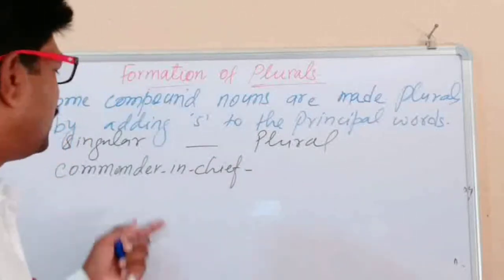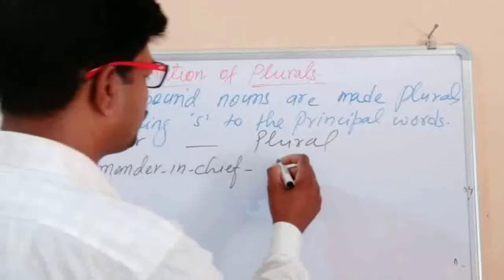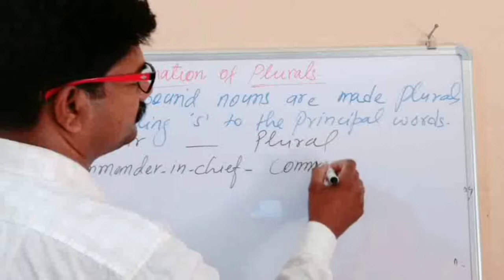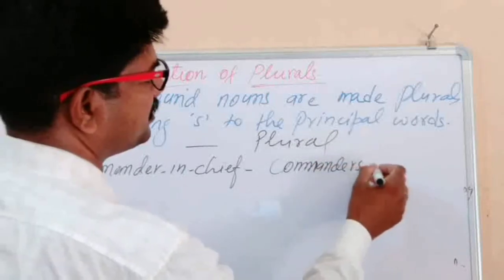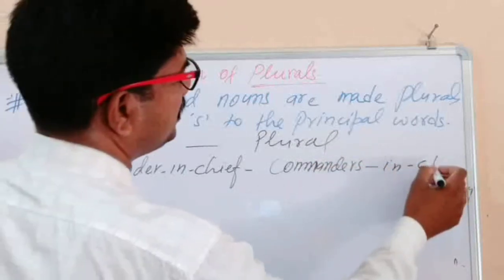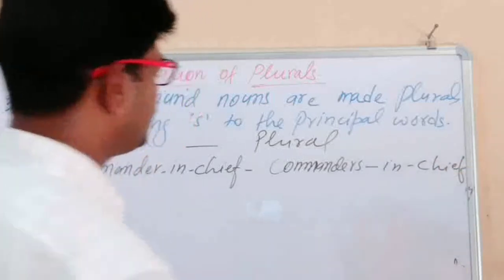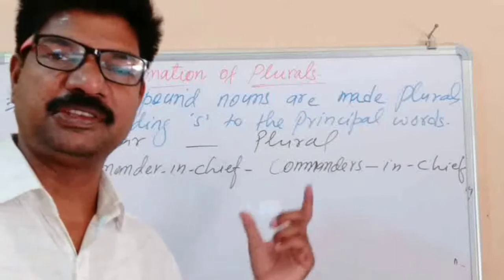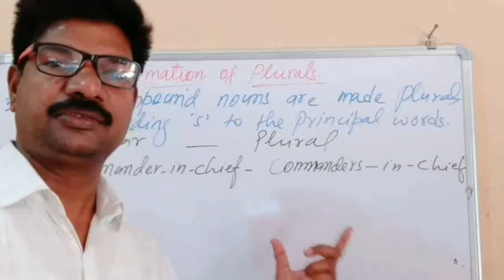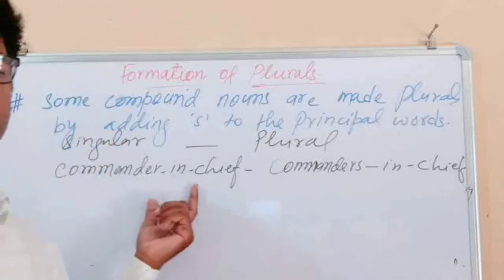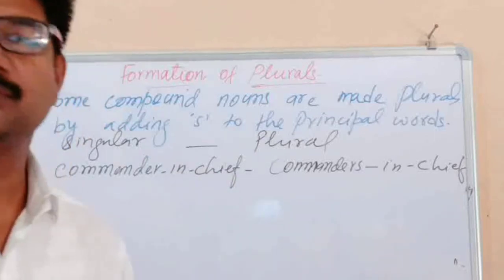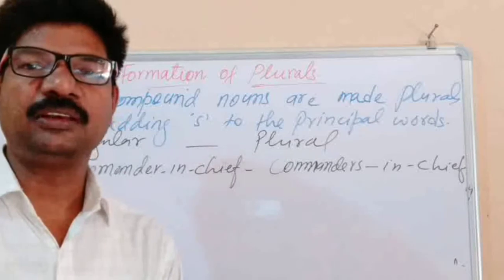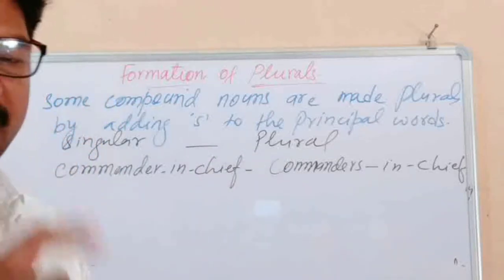The plural of this word will be commanders-in-chief, because the word commander is used as the principal word, the main word. So we put s to the principal word, as there is the rule.